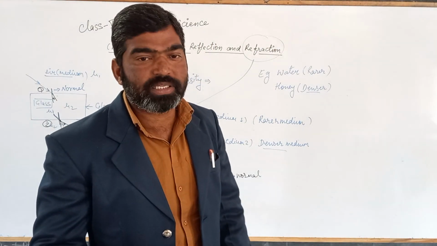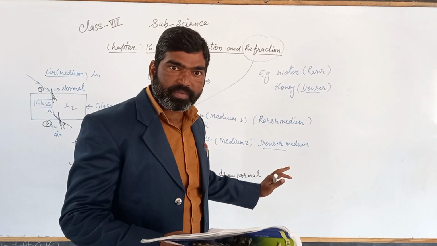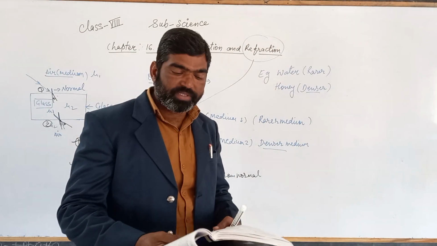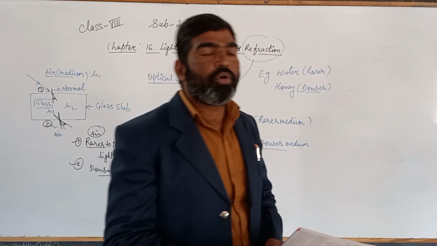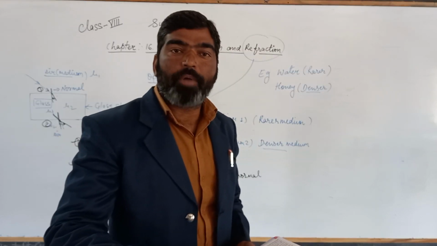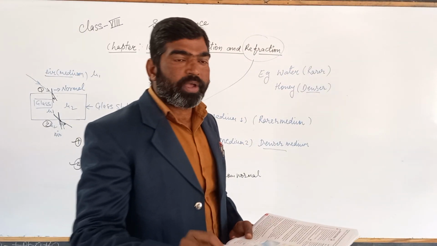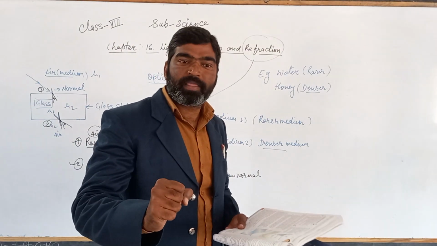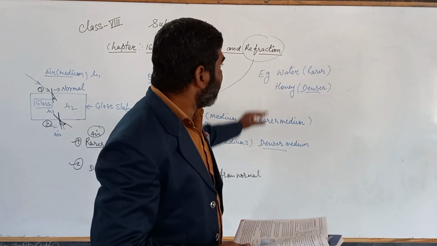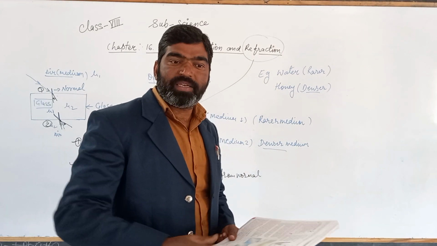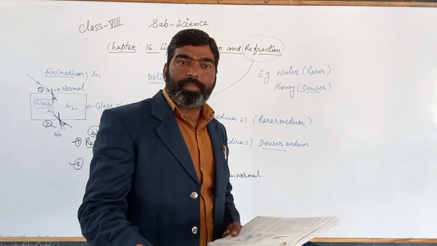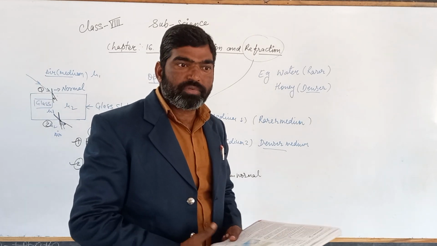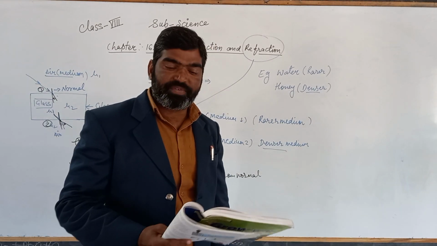Okay, so this is all about today's class. In today's class, we discussed one important phenomenon that is called what? Refraction, and this refraction is caused due to what? The change in the optical density. Because it is the inherent property of any material, a property based on what? The speed of light. So when there is a change in the medium, the speed of light is also changed, and due to that we observe the process of refraction.